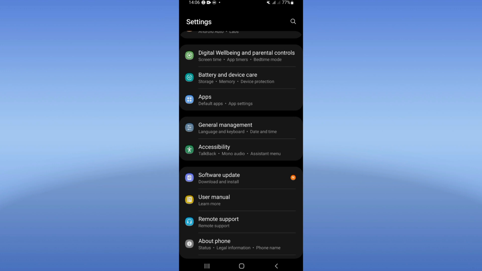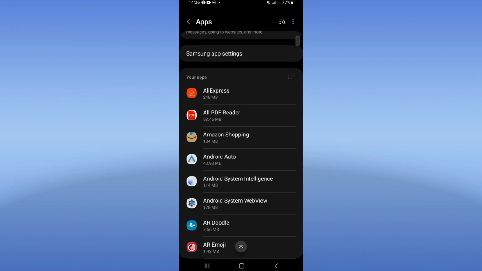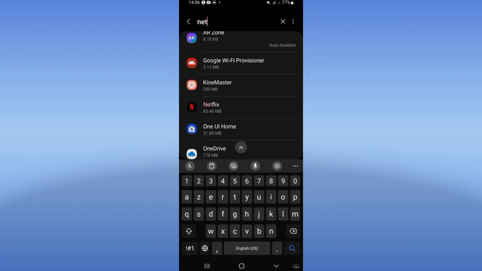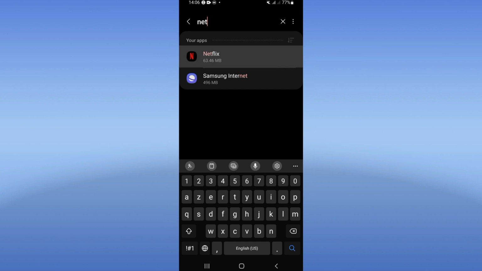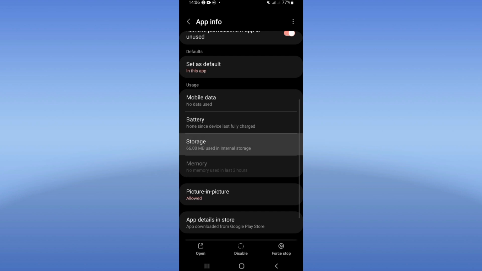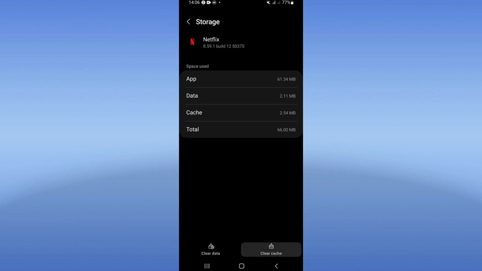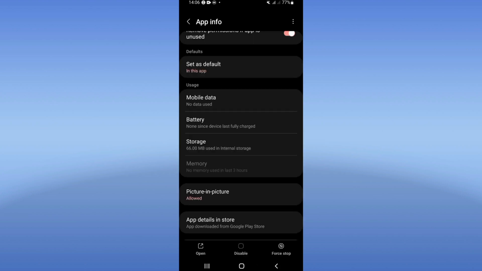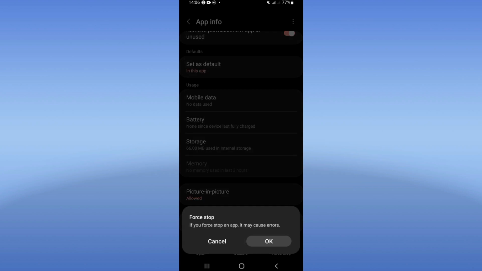Click here on the apps option, and right now in your apps, search for Netflix and click. So guys, you will find this list here. Click storage, click clear cache, and just go back, click on force stop, click right now here, okay.